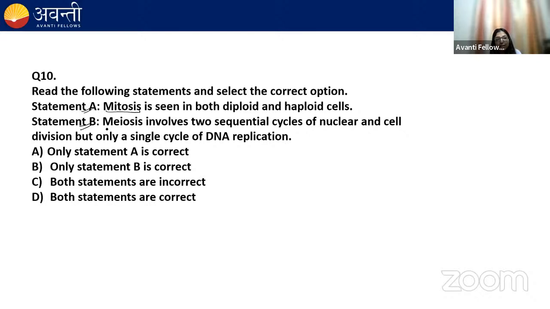They're asking about mitosis and meiosis. So mitosis is seen in both diploid and haploid cells. Yes, in plants you can see mitosis occurring in both diploid and haploid cells. Meiosis involves 2 sequential cycles of nuclear division and cell division. Yes, there's meiosis 1 and there's meiosis 2.